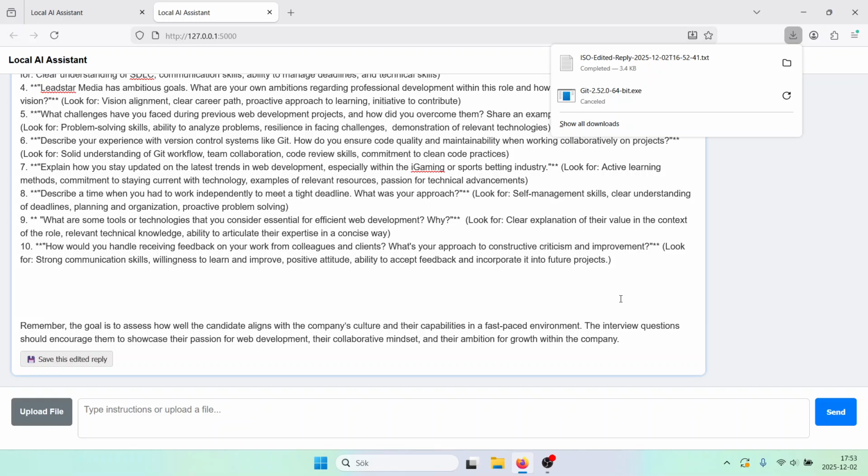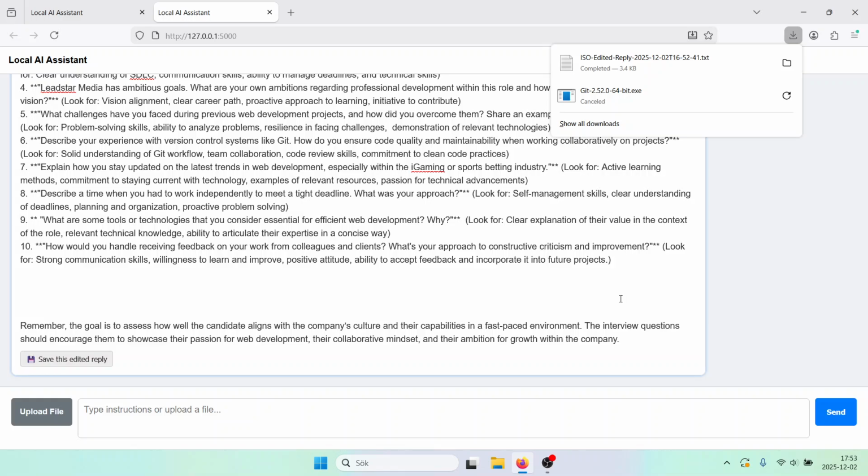I can share it with my colleagues. Maybe if I will not do the interviewing, somebody else will, so I can share the file with them. I can put it in a shared folder for the company so everybody can reach it. I can attach it to an email and send it to somebody.